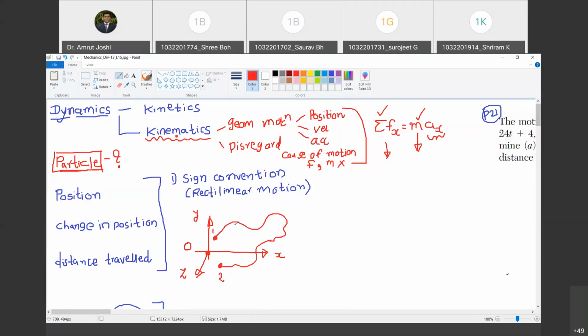Now, though I have shown this path on this graph, tell me, how many positions can particle occupy at a given instant of time? One. Only one. So that means when particle is at 1, it is not at 2. When particle is at 1, it is not anywhere else. Do you agree with me?